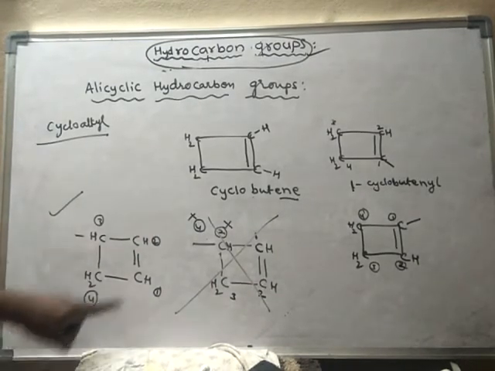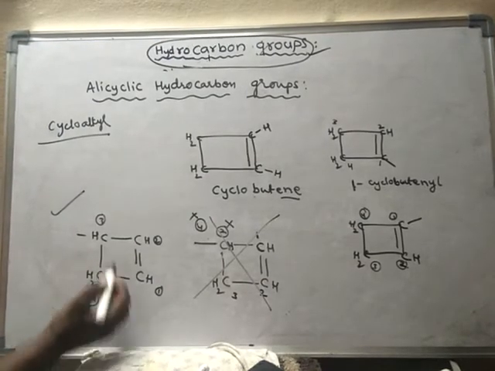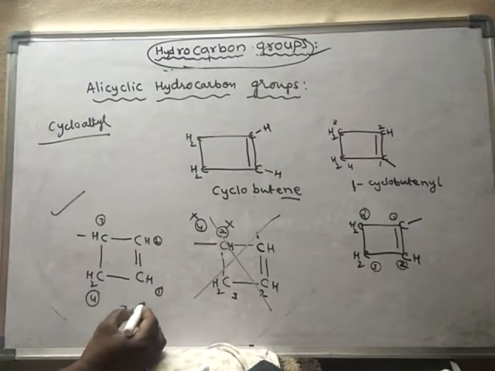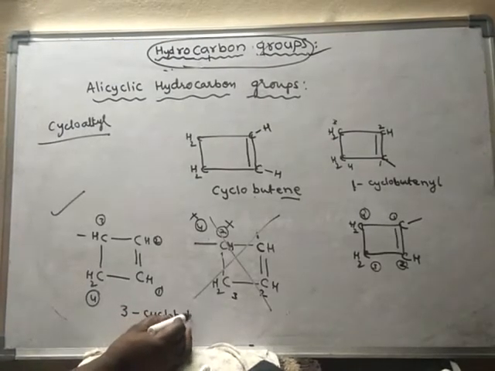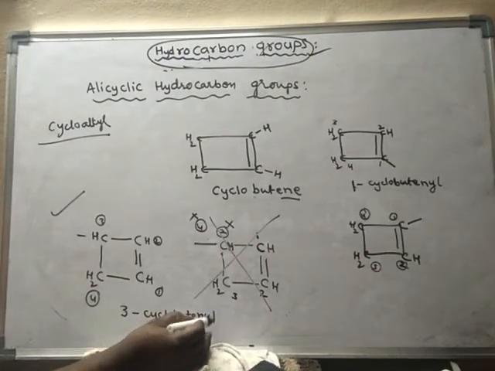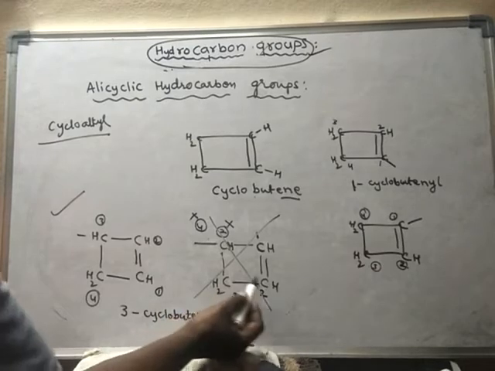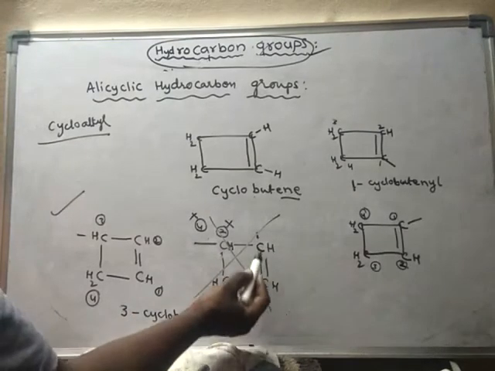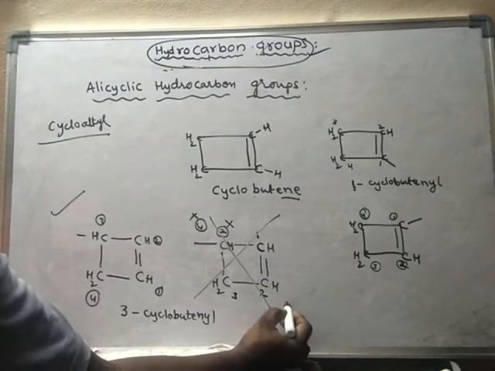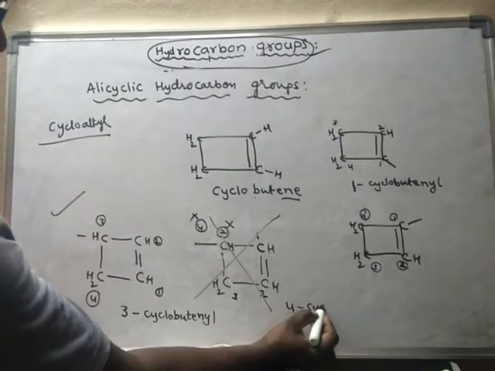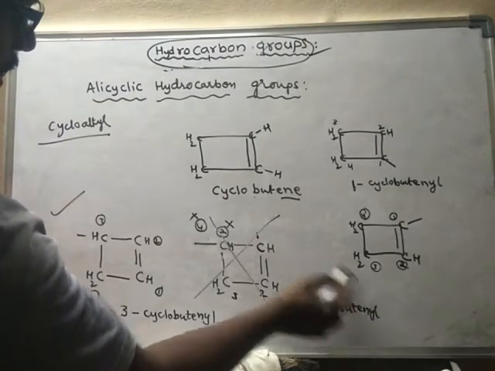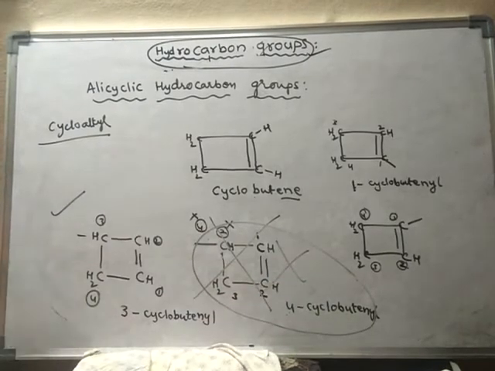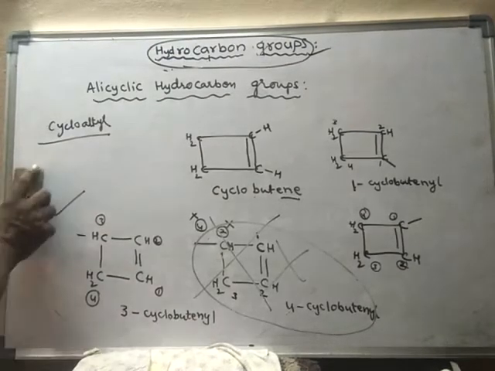So what is the name of this one? This is called 3-cyclobutynyl. But if you give numbering like this, then it will become 4-cyclobutynyl, but this is wrong. So this is right. Okay, so like this, generally we should give the numbering.